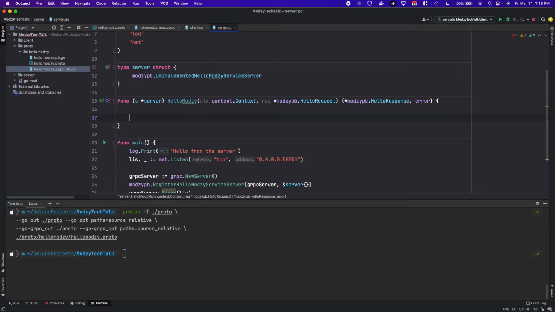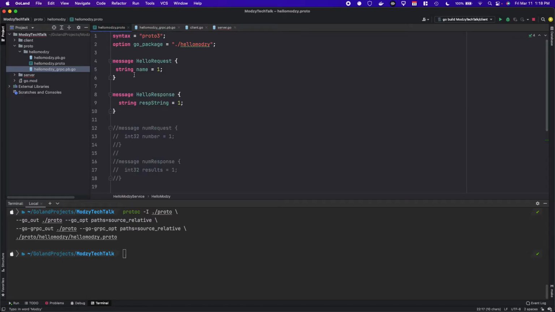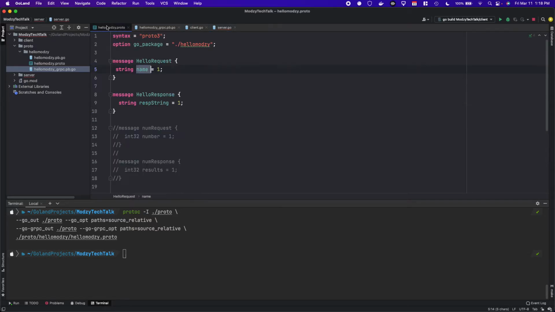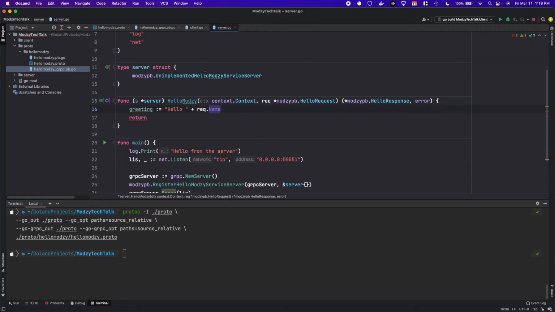All right. So if all goes well, we'll return something. So what are we getting? Well, we're getting a name. So let's greet the name. We'll create a string, call it greeting, and say hello. And then we'll concatenate the name from the request. So we'll just pull out the name, right? And this works because, again, in this message, we've defined a field called name. And through the protoc, we know that the request is going to have this name field. So we can just pull that in.